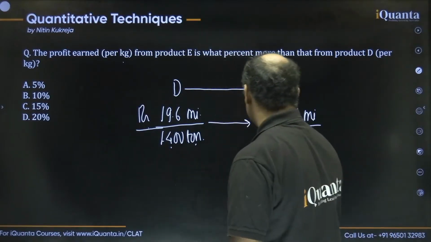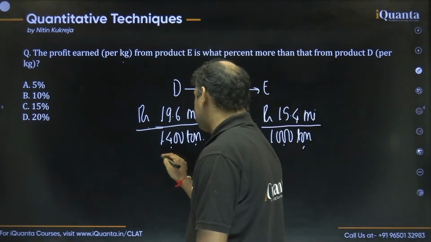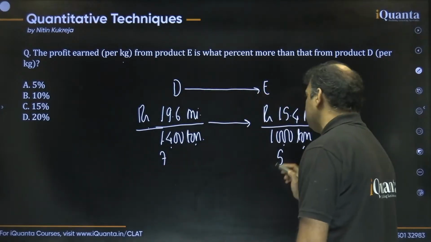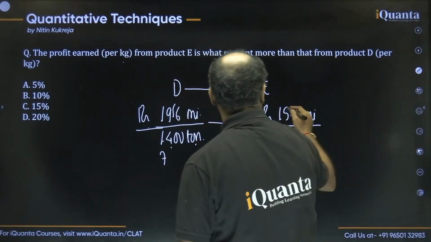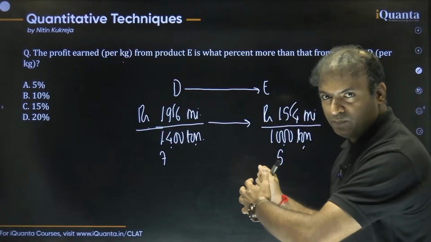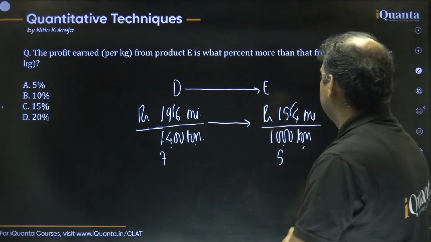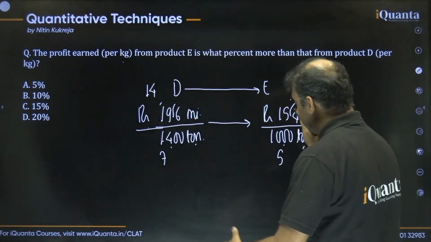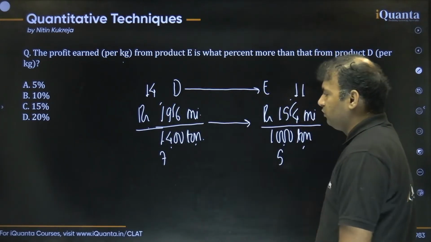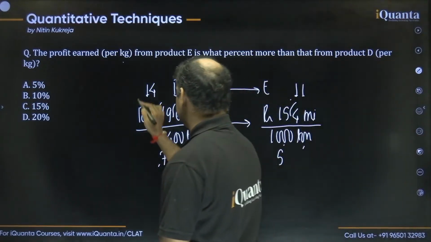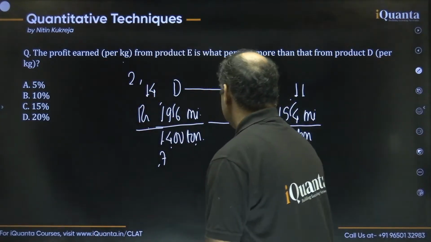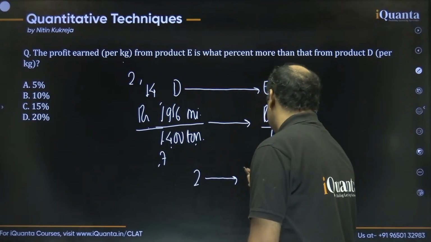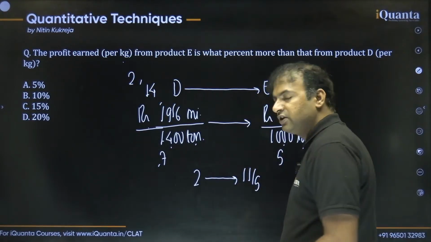Then 1400 and 1000 are both divisible by 200, so this should be 7 and this should be 5 here, right? Guys, you can remove the decimals again because they have only one decimal point. Then they are both divisible by 14 as well, so 14 14s are 196 and 14 into 11 is 154, right? Now you can cancel this also because 14 by 7 is 2. So this is only 2 and the right side is 11 by 5. This is how we made the thing so easy, right?